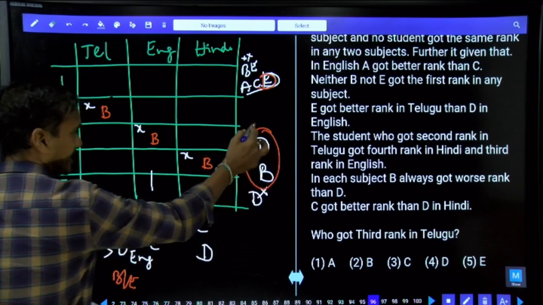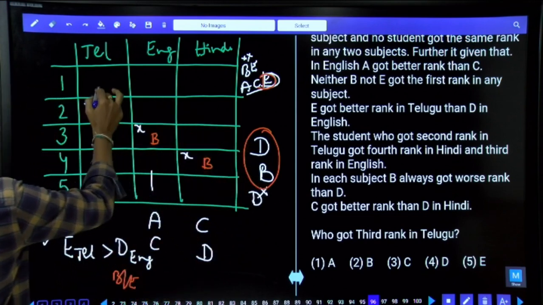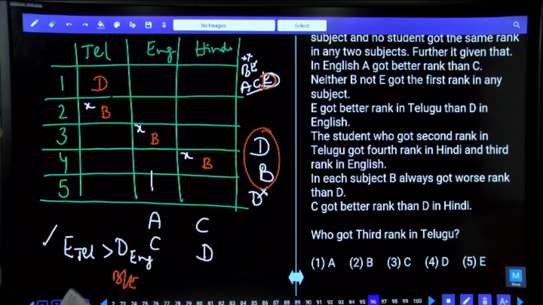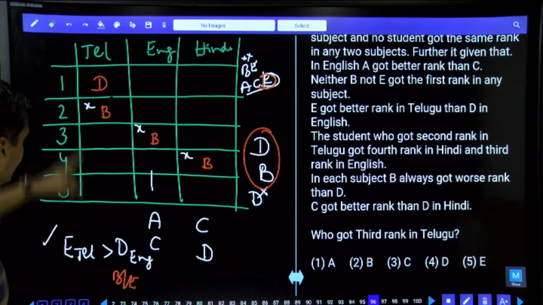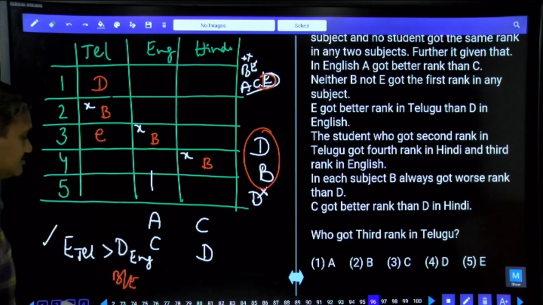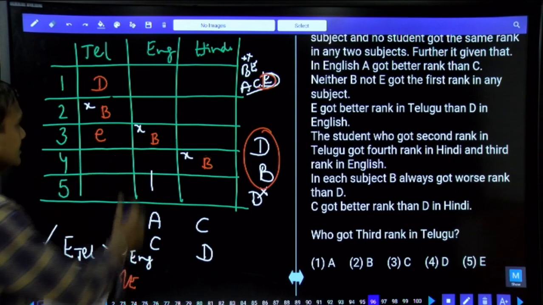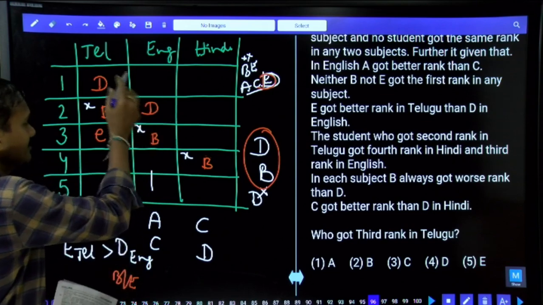Check out this one. B always got worse rank than D. As B always got worse rank than D, hence D must be here. If D got the first rank here, isn't it? Then E in Telugu, where should this E be? E must be somewhere here. That is the least possible case. If E is at this place, as B is already here, B must be in the first place, D must be at this place.